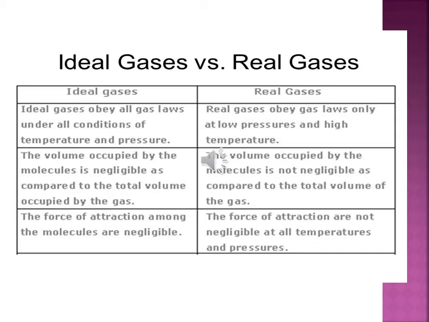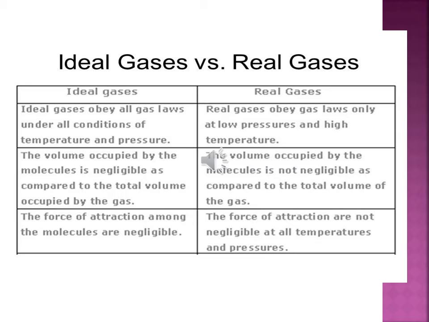But real gases obey the gas laws only at low pressures and high temperature. That means conditions are fixed for temperature and pressure for real gases, but for ideal gas, the condition is not fixed. It obeys the law at all conditions. And for real gases, it obeys the gas law only at low pressure and high temperature. So that is the main and major difference between ideal gas and real gas.